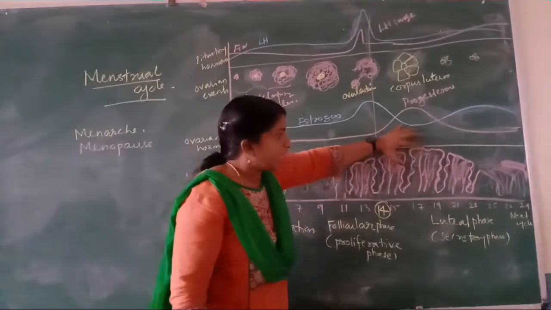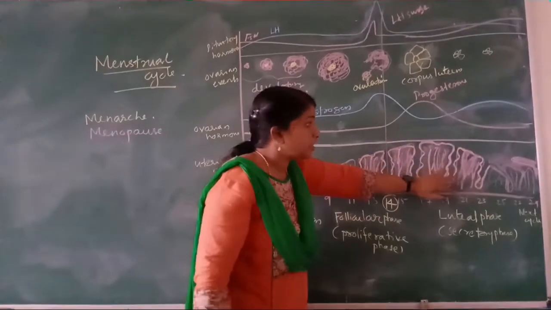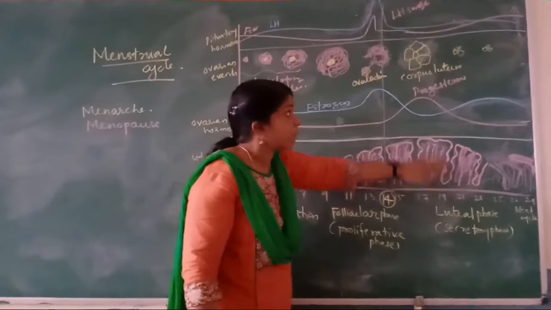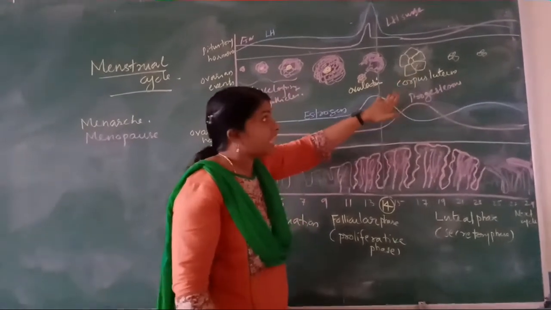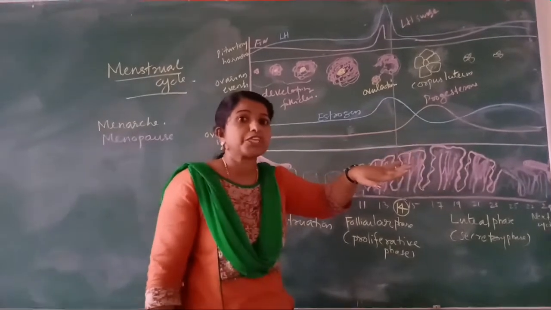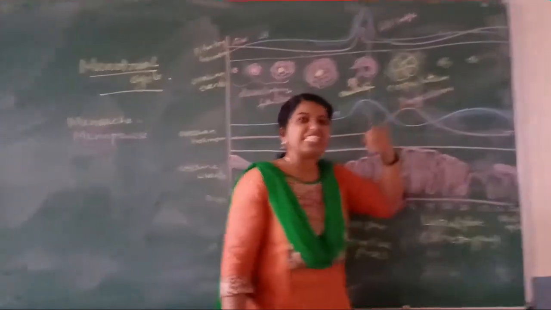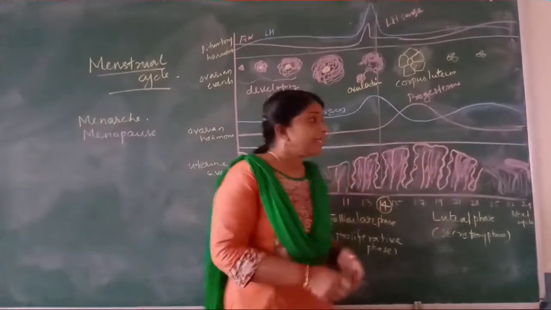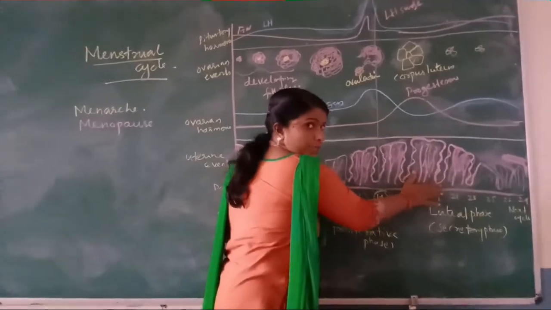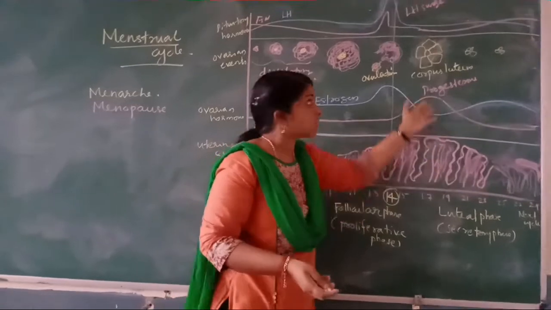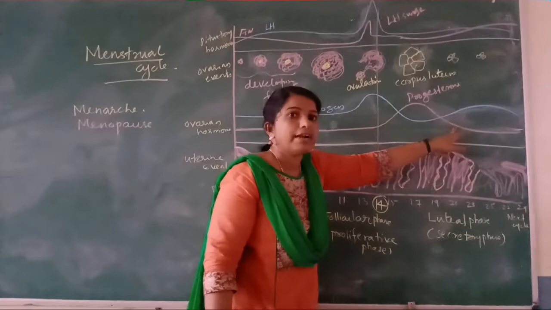At that time, the endometrium is regenerating completely. It regenerates, everything happens at that time. But here, the corpus luteum persists only when fertilization happens. Otherwise, what will happen? This corpus luteum disintegrates. The progesterone is necessary for maintaining the endometrium, and if progesterone is not there because the corpus luteum has disintegrated, the level of progesterone decreases.